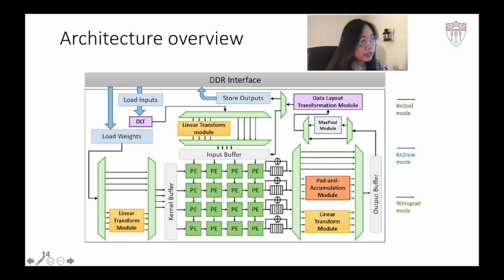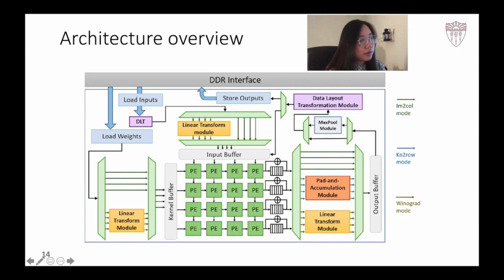The core computing unit is a configurable-sized 2D systolic array composed of multiply-accumulate units optimized for generic matrix multiplication. The input buffer and kernel buffer are organized into a number of banks consistent with the two systolic array dimensions. Each bank stores a partition of the input feature matrix or kernel matrix. During the GEMM execution, data are read concurrently by parallel PEs in the systolic array, PE meaning the processing element, and data are written to multiple banks of the output buffer in parallel.